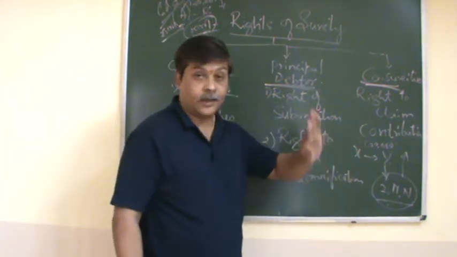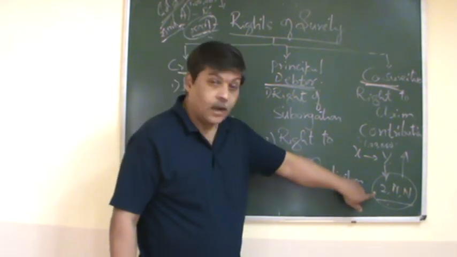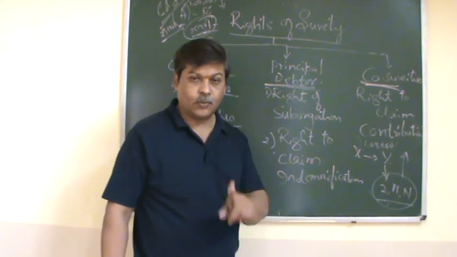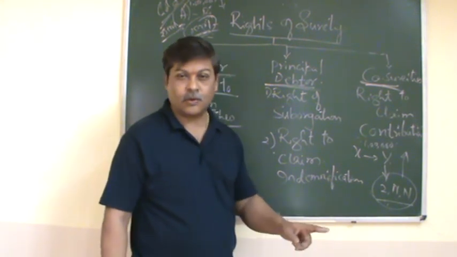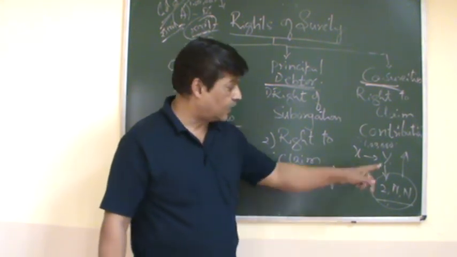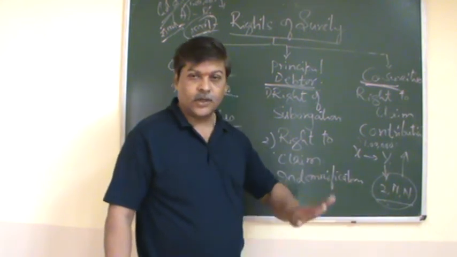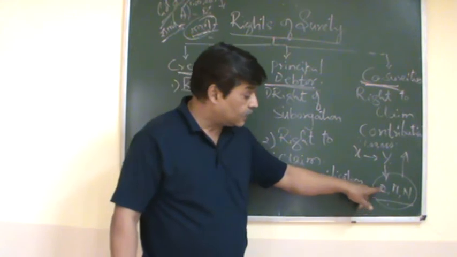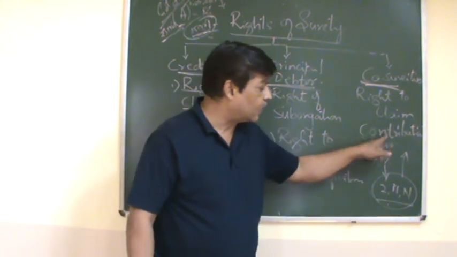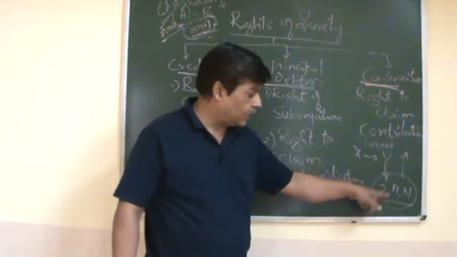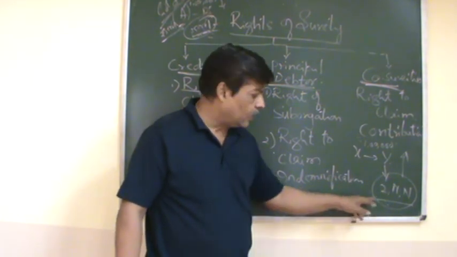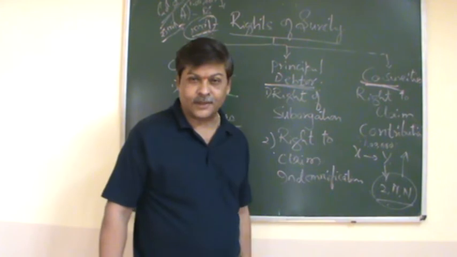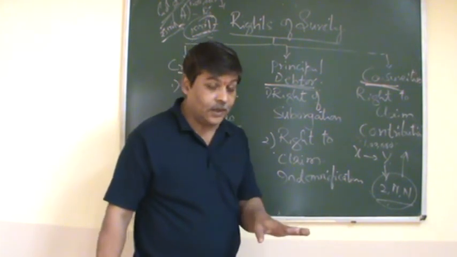So the creditor can ask one surety to discharge the whole amount. That right is there with the creditor. He can ask just one surety, say Z, to discharge it. When this happens, Z can then claim the contribution. So his contribution, along with M and N's contributions, totals that 1 lakh default, if no limit is there.